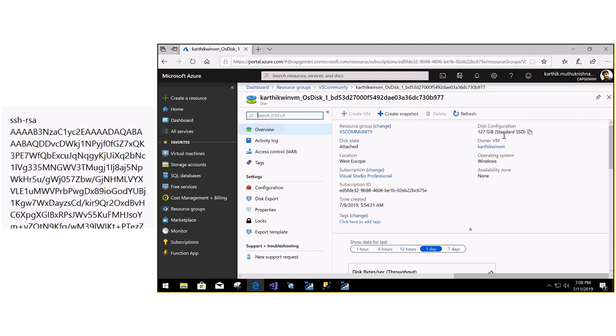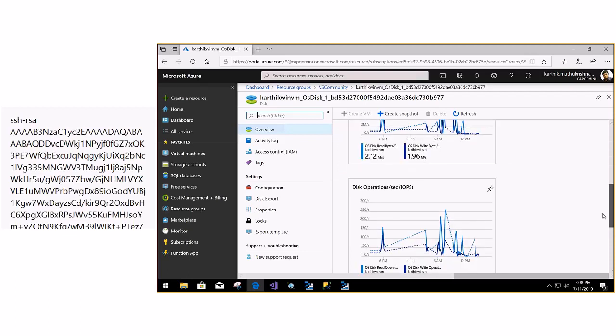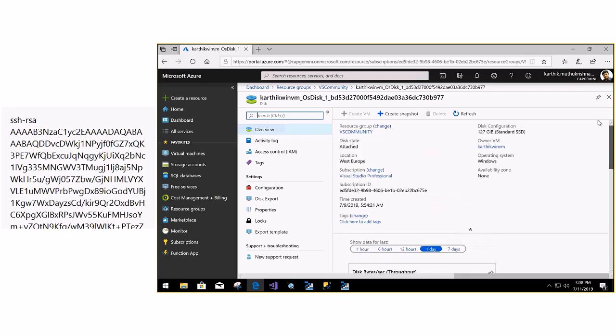you can see that it cannot go beyond 1 terabyte. So if you want to attach one more disk, you cannot have a virtual disk which is more than 1 terabyte.